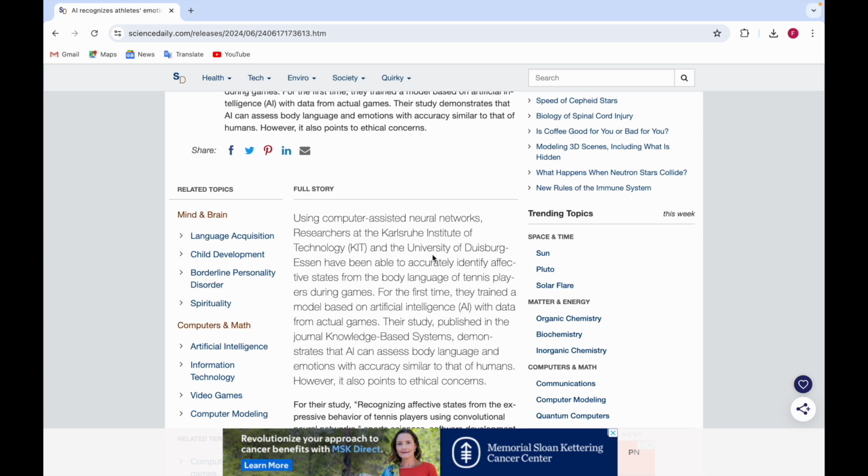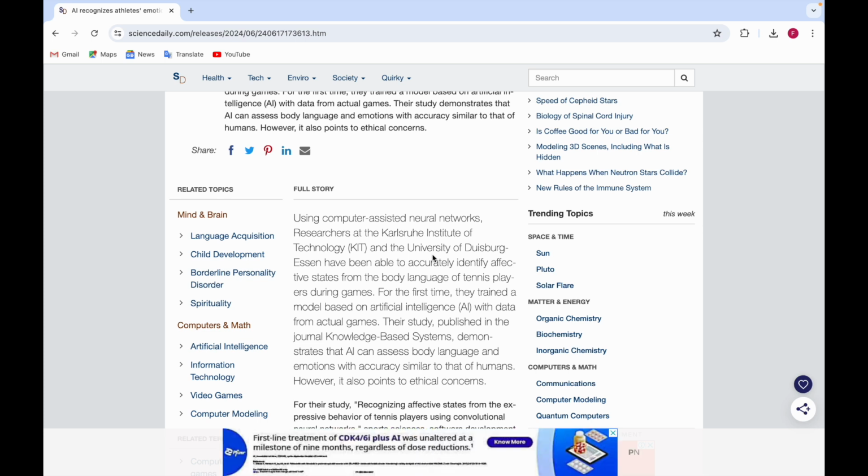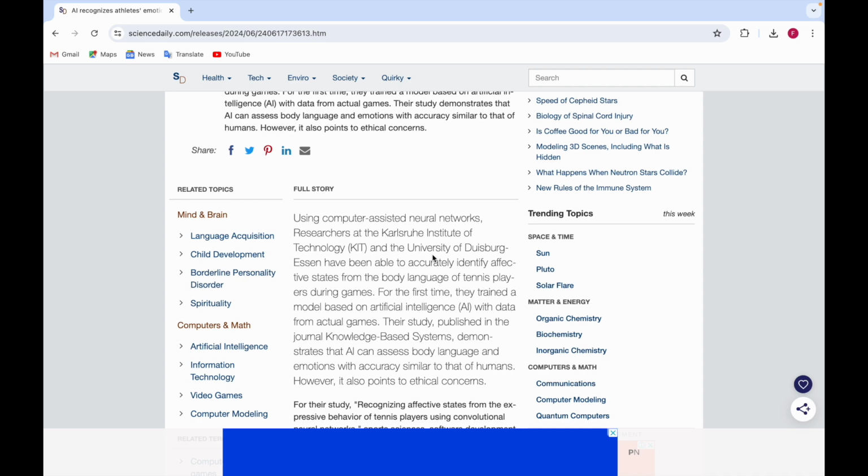During games, they have been able to identify which emotion the players have right now, whether they're happy, sad, excited, or maybe stressed. For example, if you're losing the game, you can feel under pressure or stressed. So according to that, whether they move their hands or have expressions on the face, those states they have been able to accurately identify.